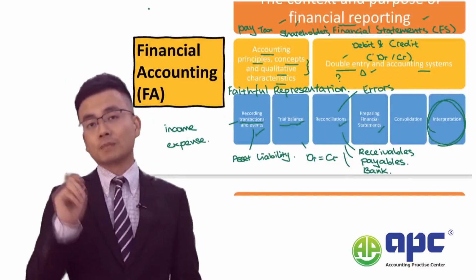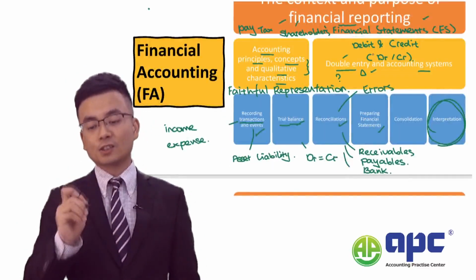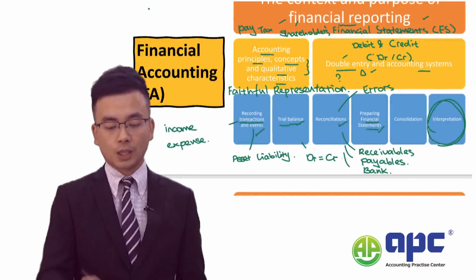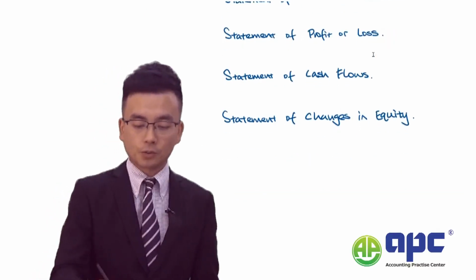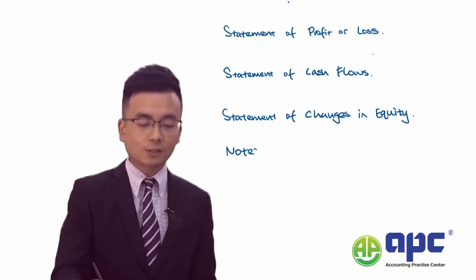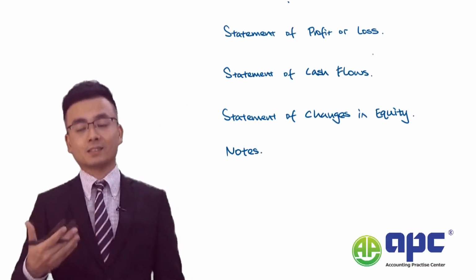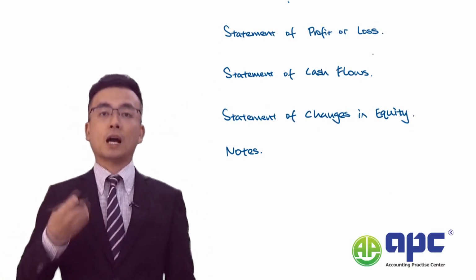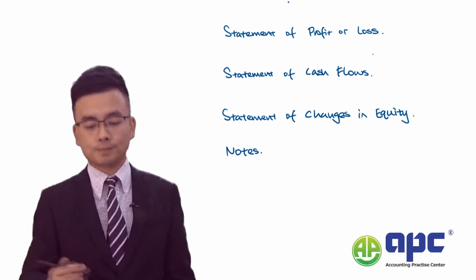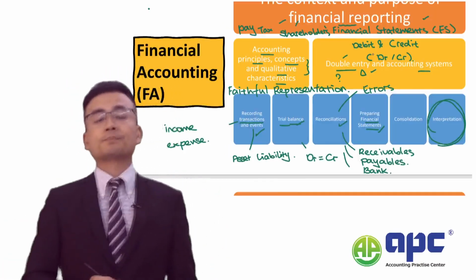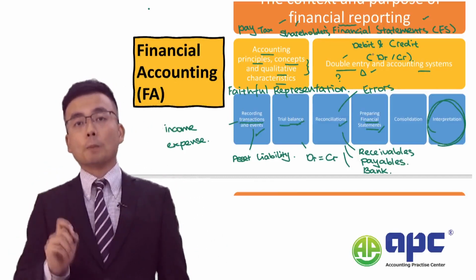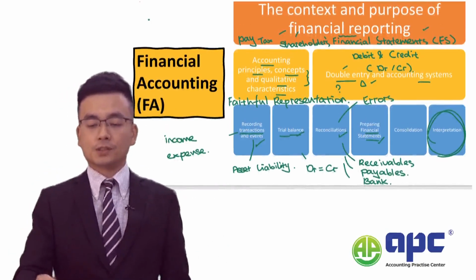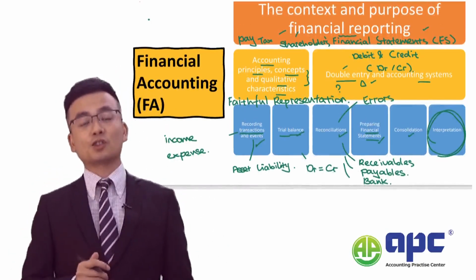Of course, from the exam's point of view, we need to know that financial statements also include the notes. It will be a set of narratives telling the shareholders why we put these figures in and how we calculate those figures. Now, the final part in the FA syllabus is with regards to consolidation.